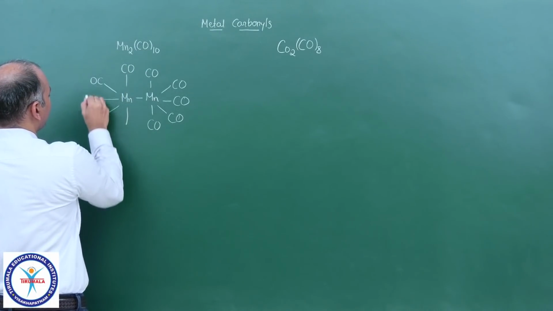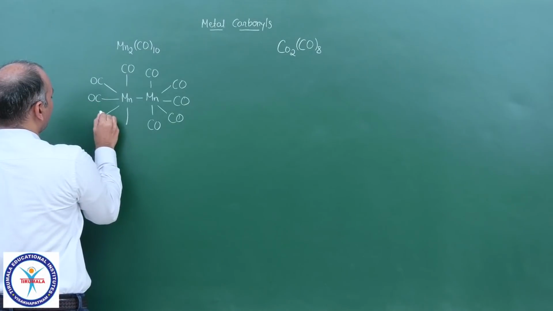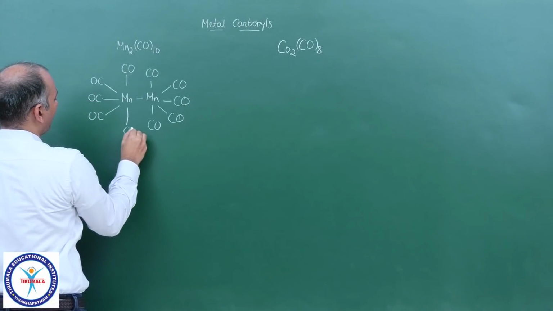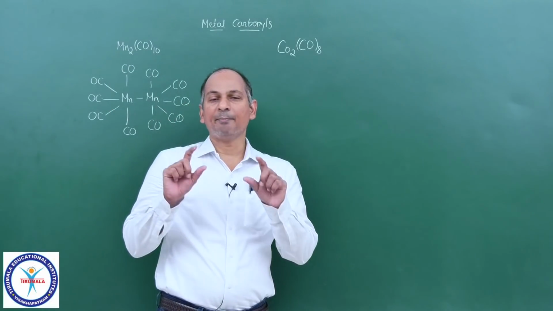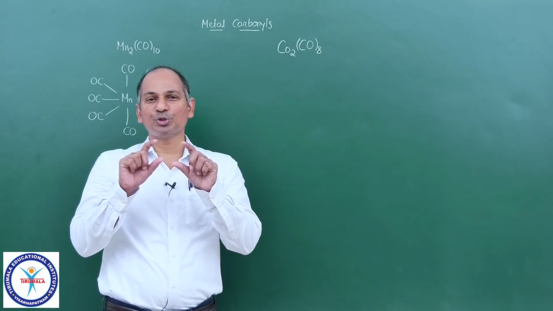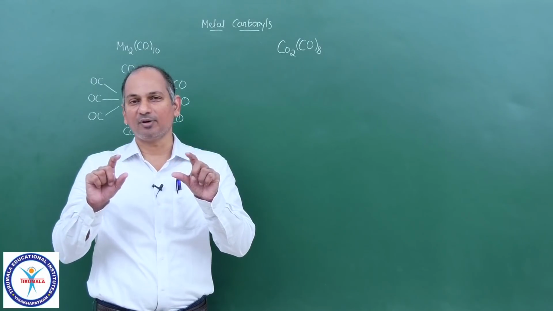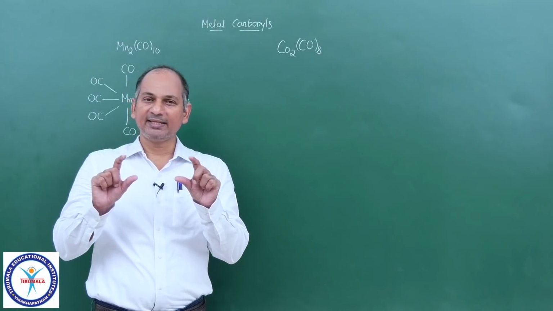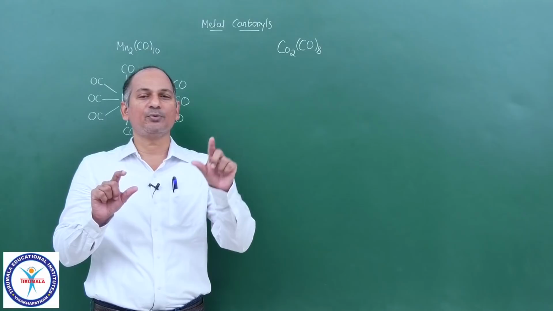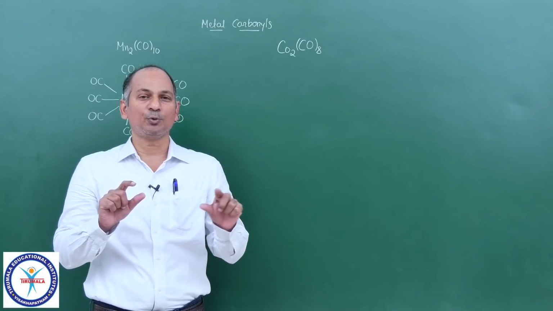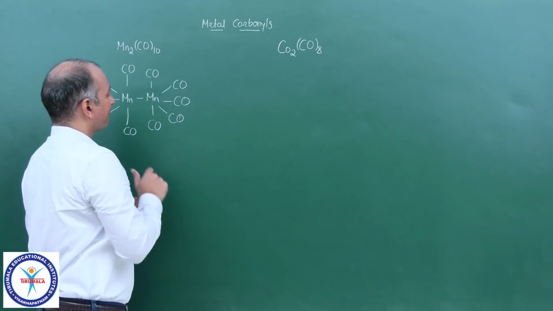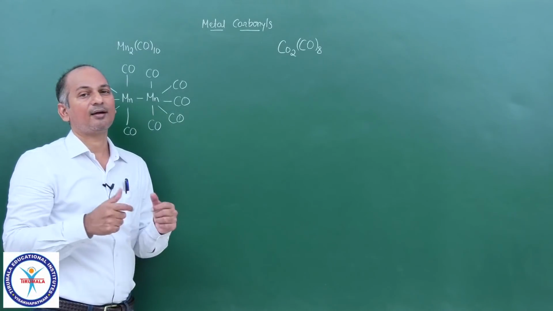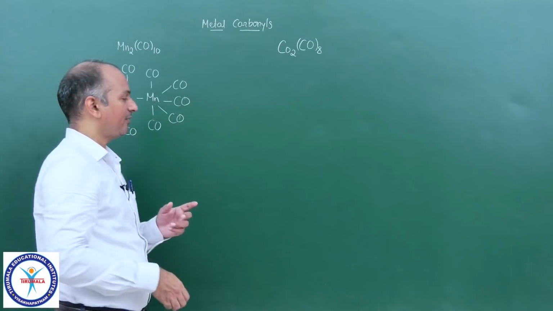Now let us check whether this complex follows the EAN rule. Between those two manganese atoms there is a bond, and each manganese is attached to 5 carbonyl groups, and the oxidation state of manganese is 0. And what is the atomic number of manganese? 25.